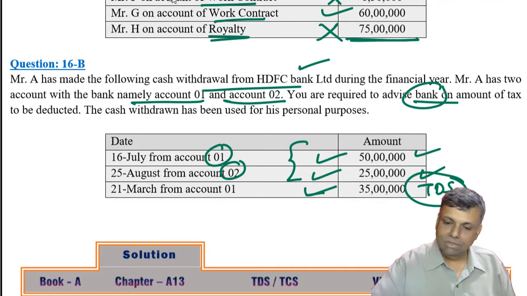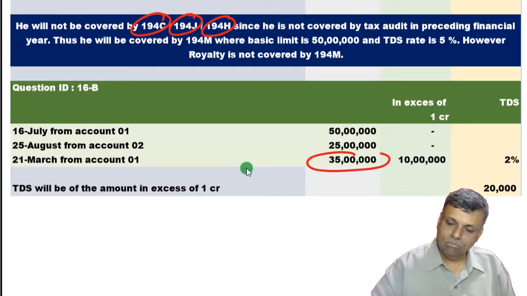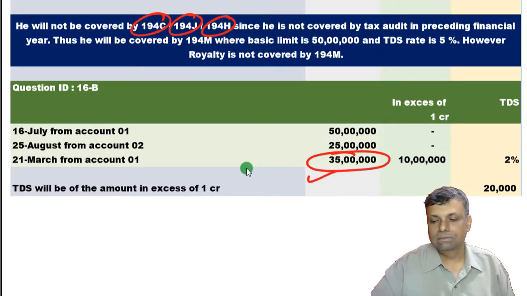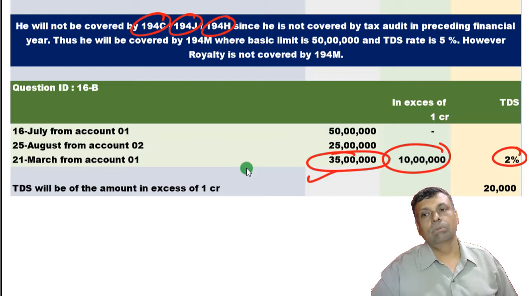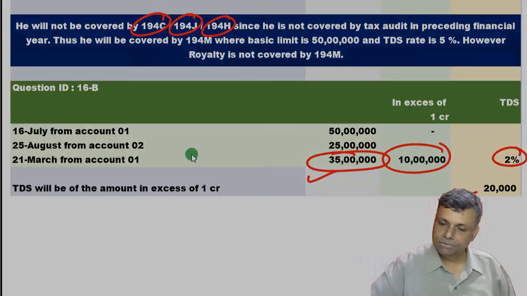How much is in excess of 1 crore rupees? 10 lakhs of rupees. On that I will multiply the percentage for the purpose of TDS, and accordingly the bank will have to deduct the tax at source. The TDS figure is only on the amount which is in excess of the specified limit, that is 1 crore rupees for this particular clause.